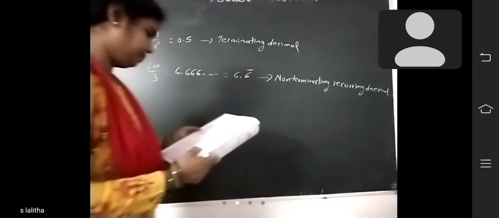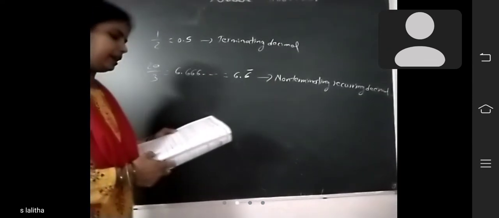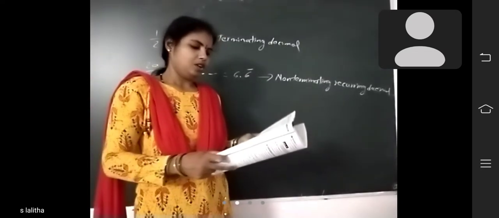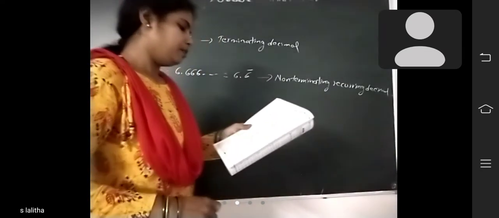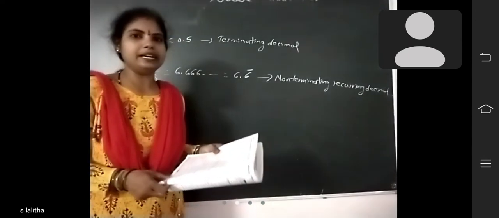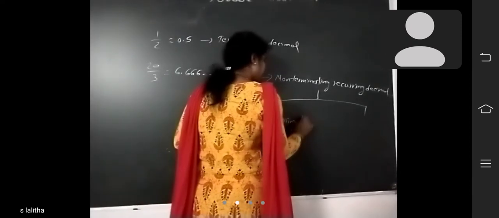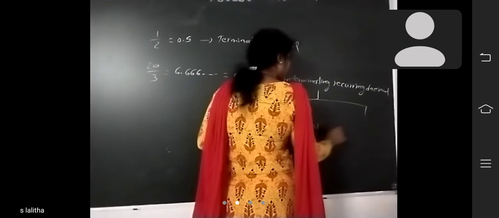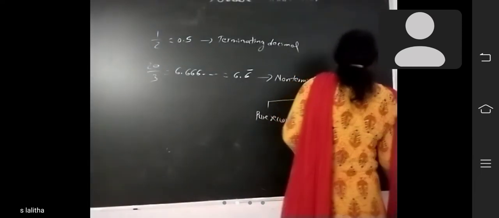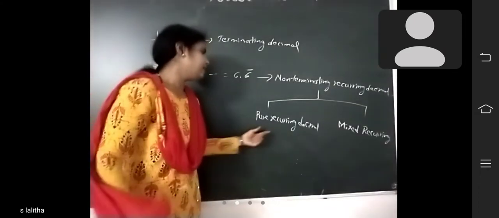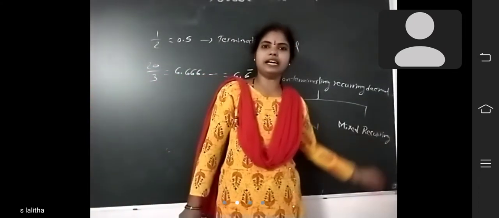Okay, ma'am. Next, in non-terminating recurring decimals, we again have two kinds of decimals. What are those? Pure recurring decimals and mixed recurring decimals. First one is pure recurring decimal, and next, mixed recurring decimal. What is called a pure recurring decimal and what is called a mixed recurring decimal?